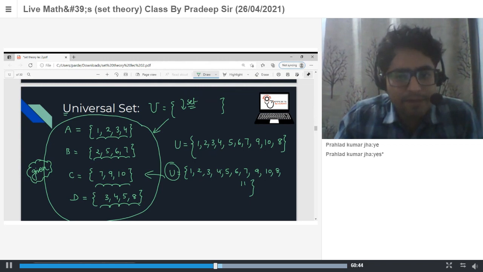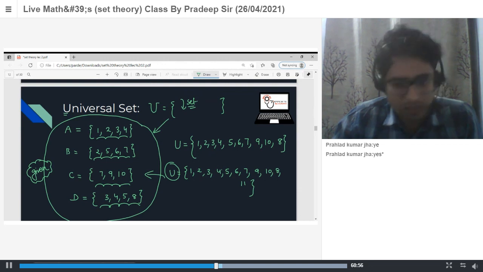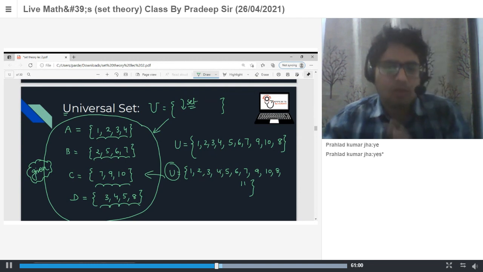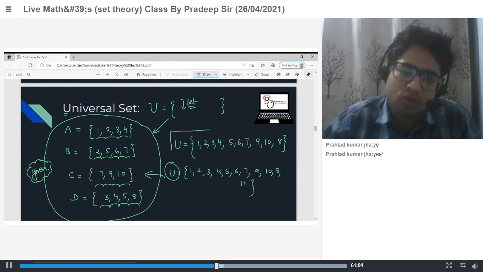If you put extra elements other than these elements, then this set is also a universal set. But the more appropriate answer is this one.